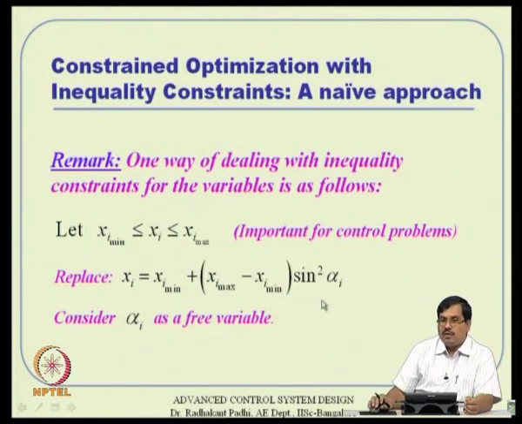So many times the solution that you get for alpha i must satisfy that sin square alpha i should be bounded between 0 and 1. It kind of falls apart actually. Then you will not get a solution for alpha i, and hence you are not getting a real solution basically, and that is not nice. And on top of that, if you do not have each variable individually constrained that way, that is, if the constraint equations involve the variables together, then this approach will not hold good either, because individually the components have to be bounded between minimum and maximum values, and only then can you apply this actually.